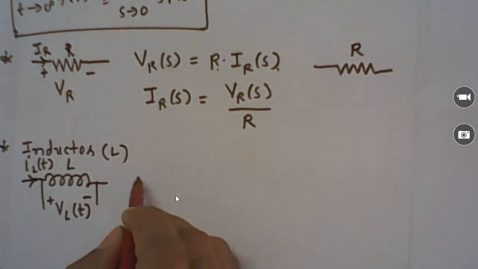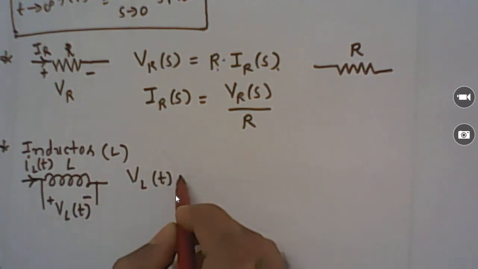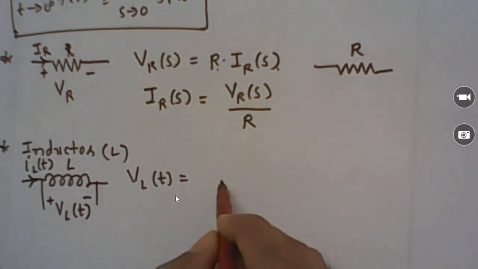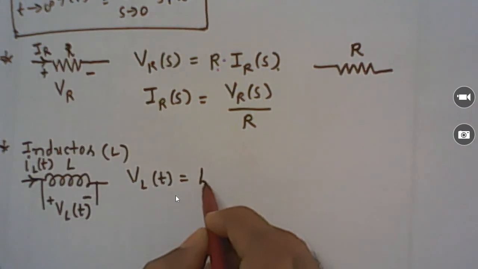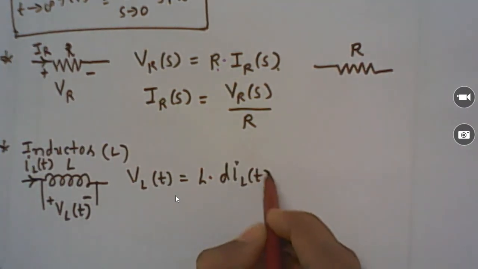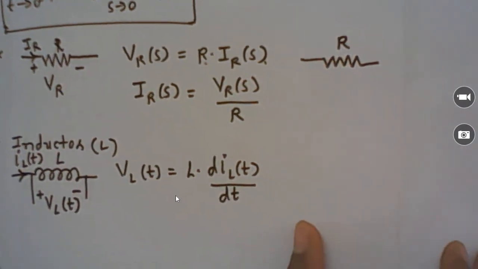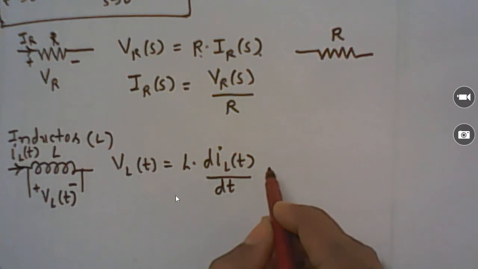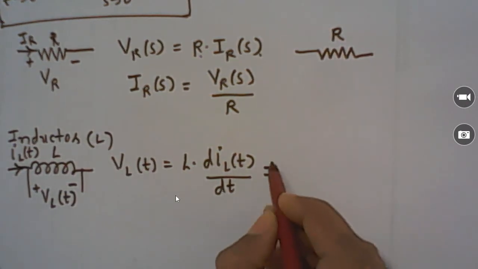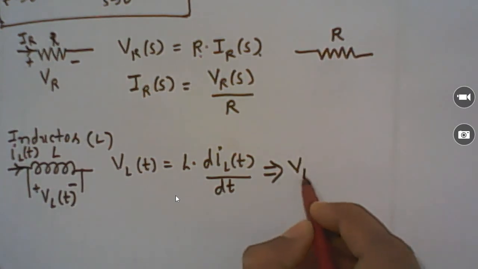So we know the voltage across the inductor V_L(t) in terms of the current passing through the inductor can be defined as L di/dt, so L di(t) divided by dt, right? And we know in the Laplace domain, in the S domain, V_L(t) can be written as V_L(s).